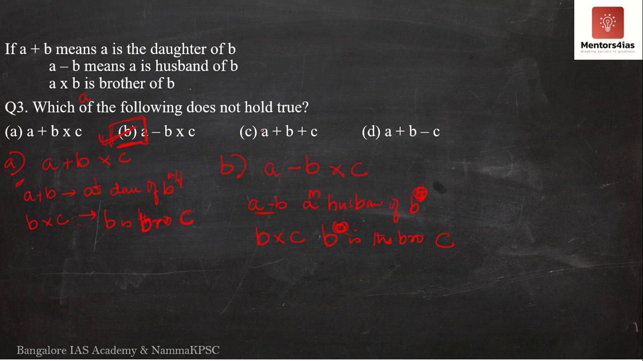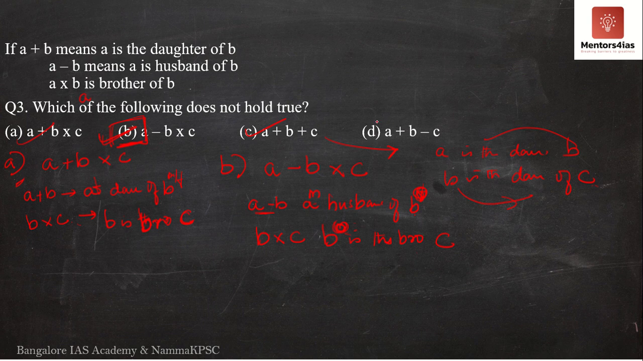However, let me just check C and D as well. Now, what does C say? A plus B plus C. This is very simple. A is the daughter of B, B is the daughter of C. Possible. A is the daughter of C, meaning B is the mother of A. B is also the daughter of C. So this is valid, this is also valid, but B as of now is not valid.